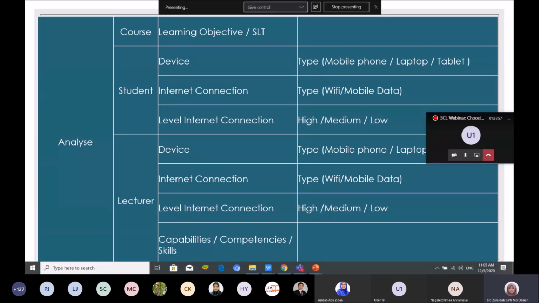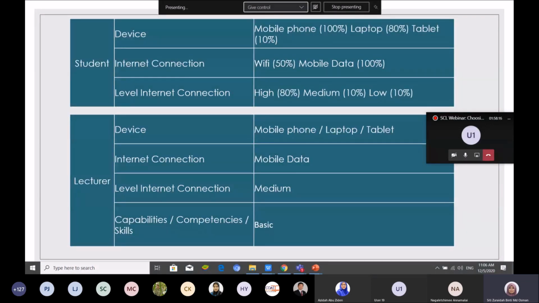Just use that, and with those simple apps and skills, you can create instructional material. Okay, next.